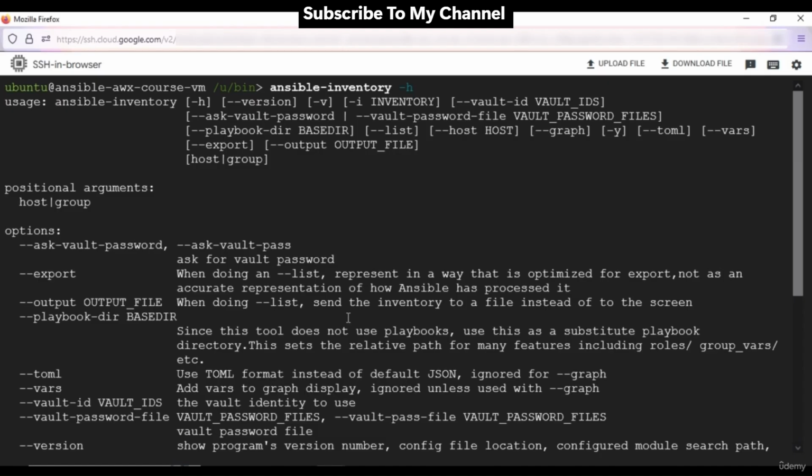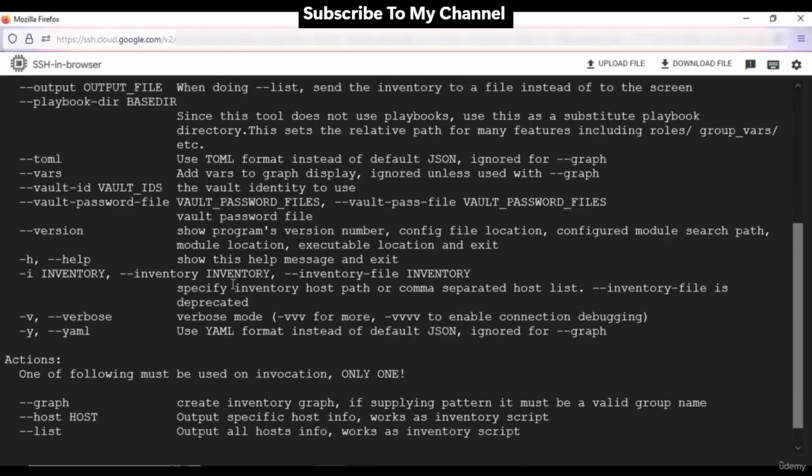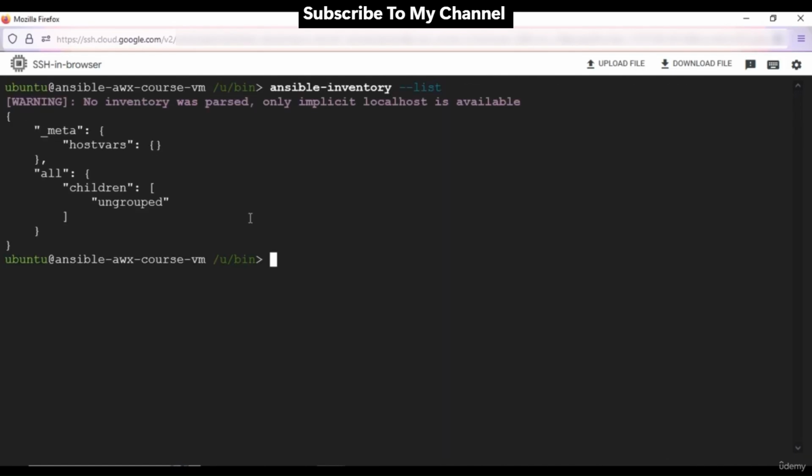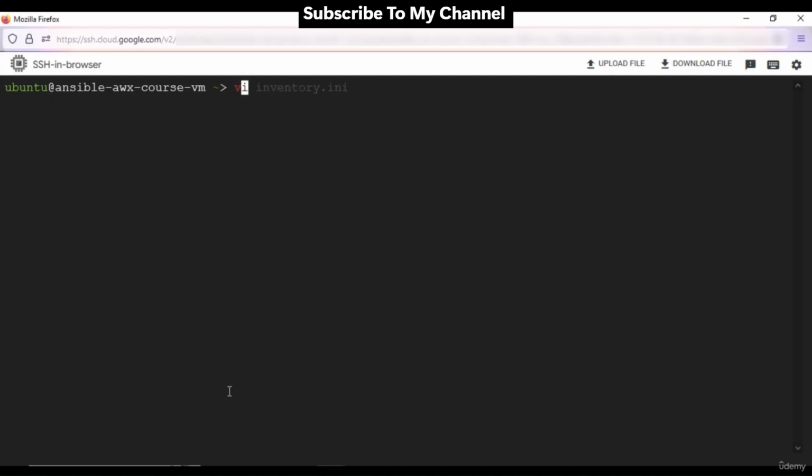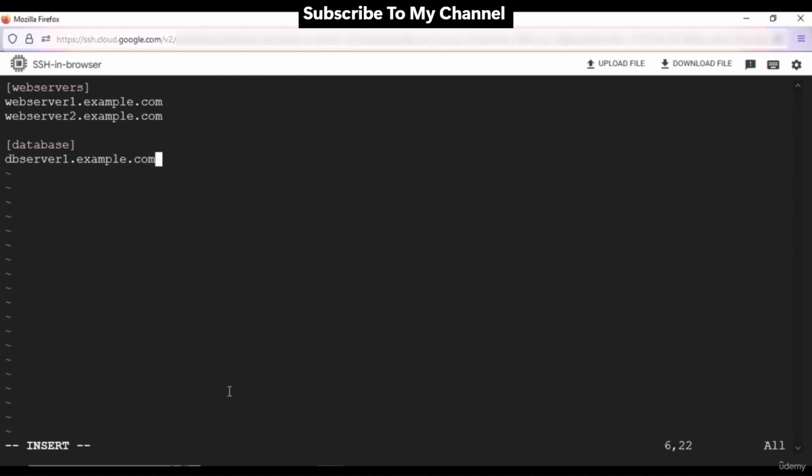To view the complete inventory structure, you can simply run ansible-inventory --list. Here you can see it's giving me this output as I don't have any inventory file created yet. So let's create one. In my home directory, let's create this simple vi inventory. And inside this file, I have this. You can also provide the IP addresses of the host machines. Here we have a total of 3 hosts. 2 hosts are under the web server group and 1 host under the database group.